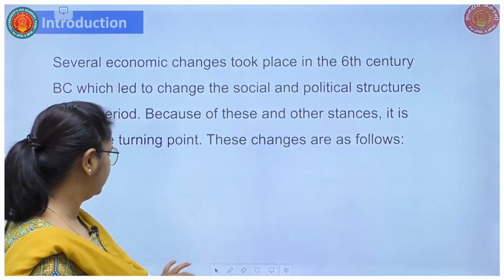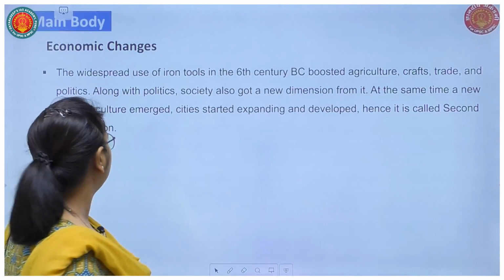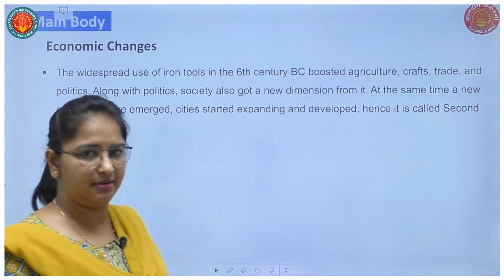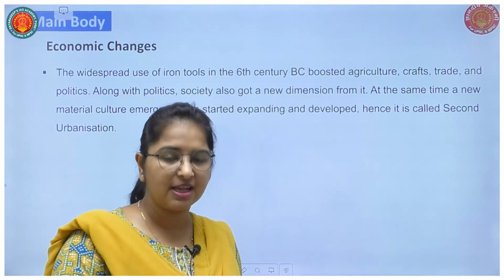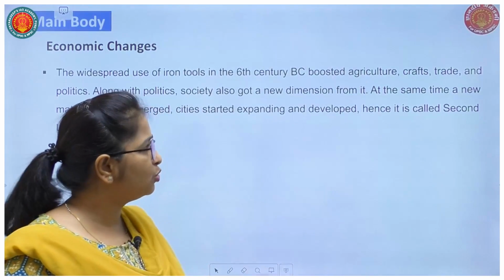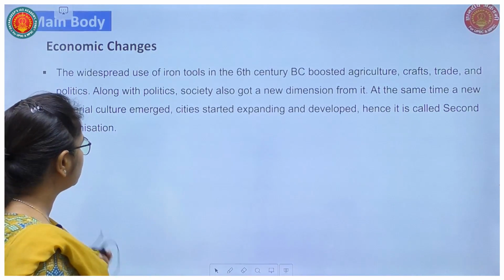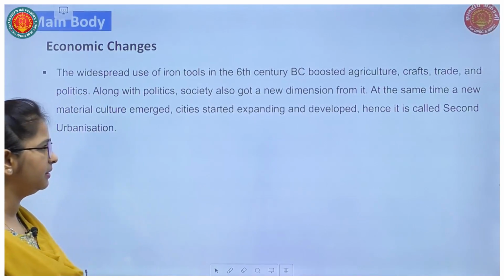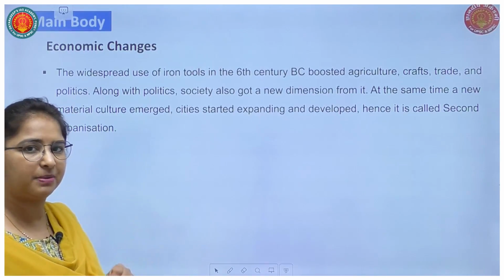Then going ahead, in the main body, you will say the economic changes had been seen, right? The widespread use of iron tools in the 6th century BC boosted agriculture, and agriculture surplus could be seen in the economy. Due to this, it boosted craft, trade, and politics also. Along with politics, society also got a new dimension from it. At the same time, a new material culture emerged. Cities started expanding and developed. Hence, it is called second urbanization.